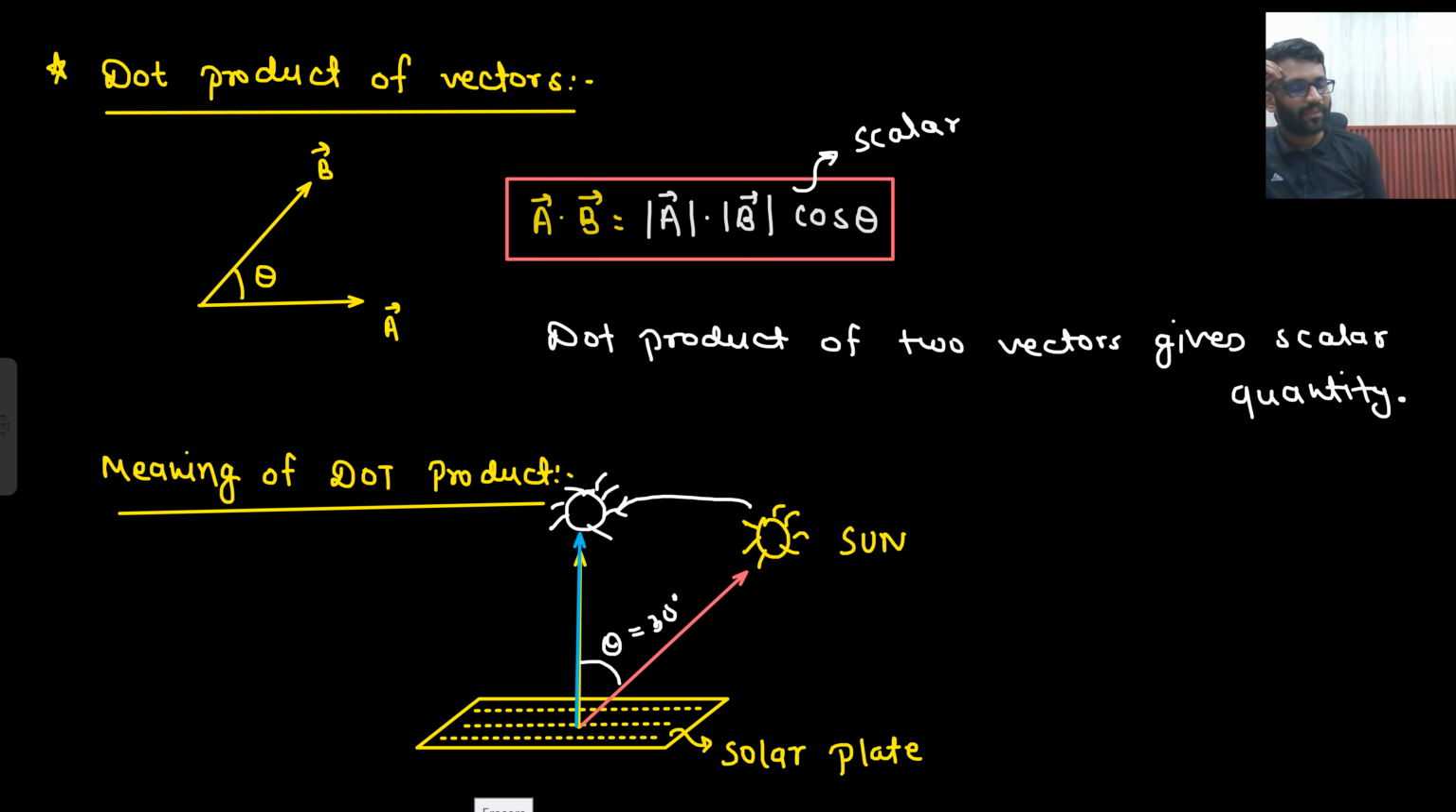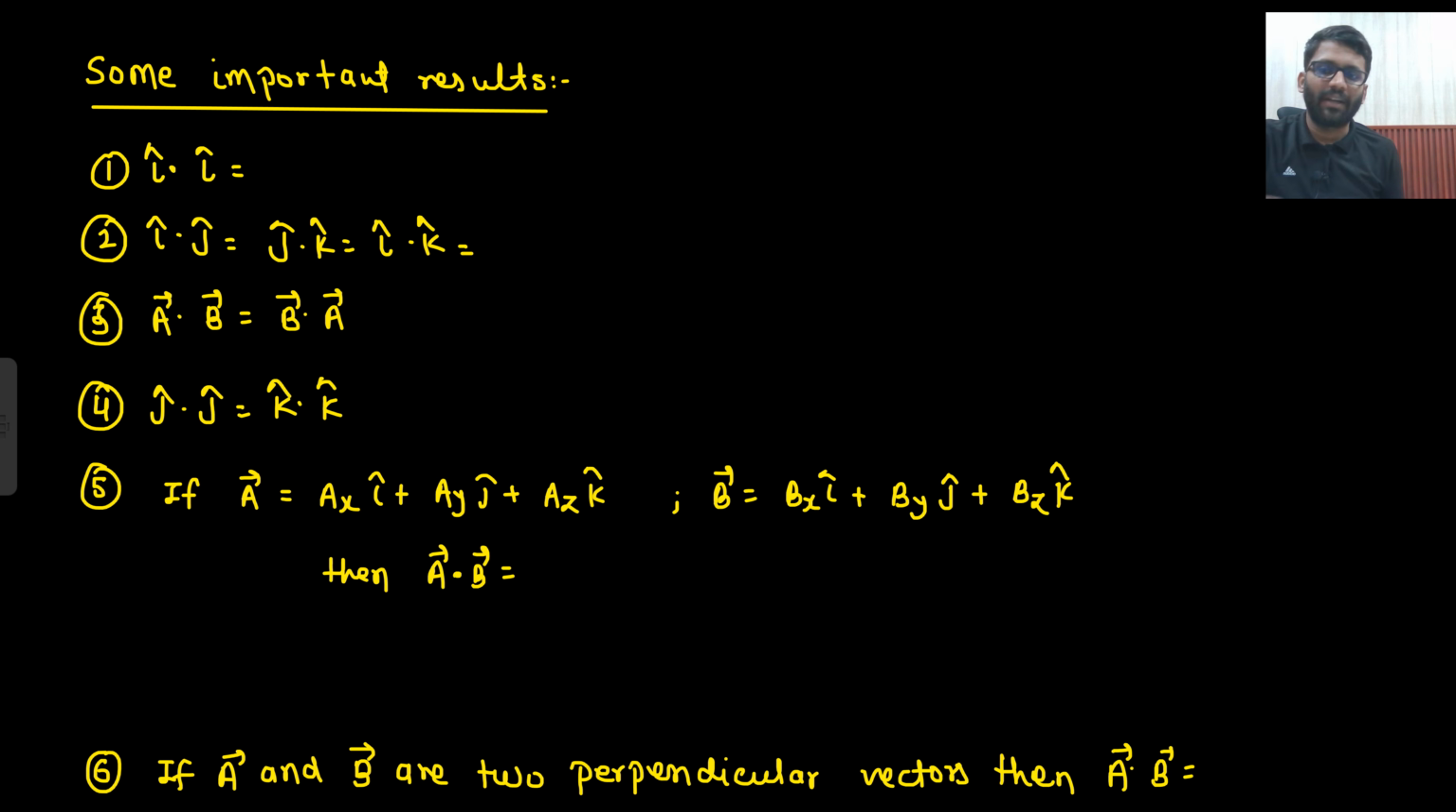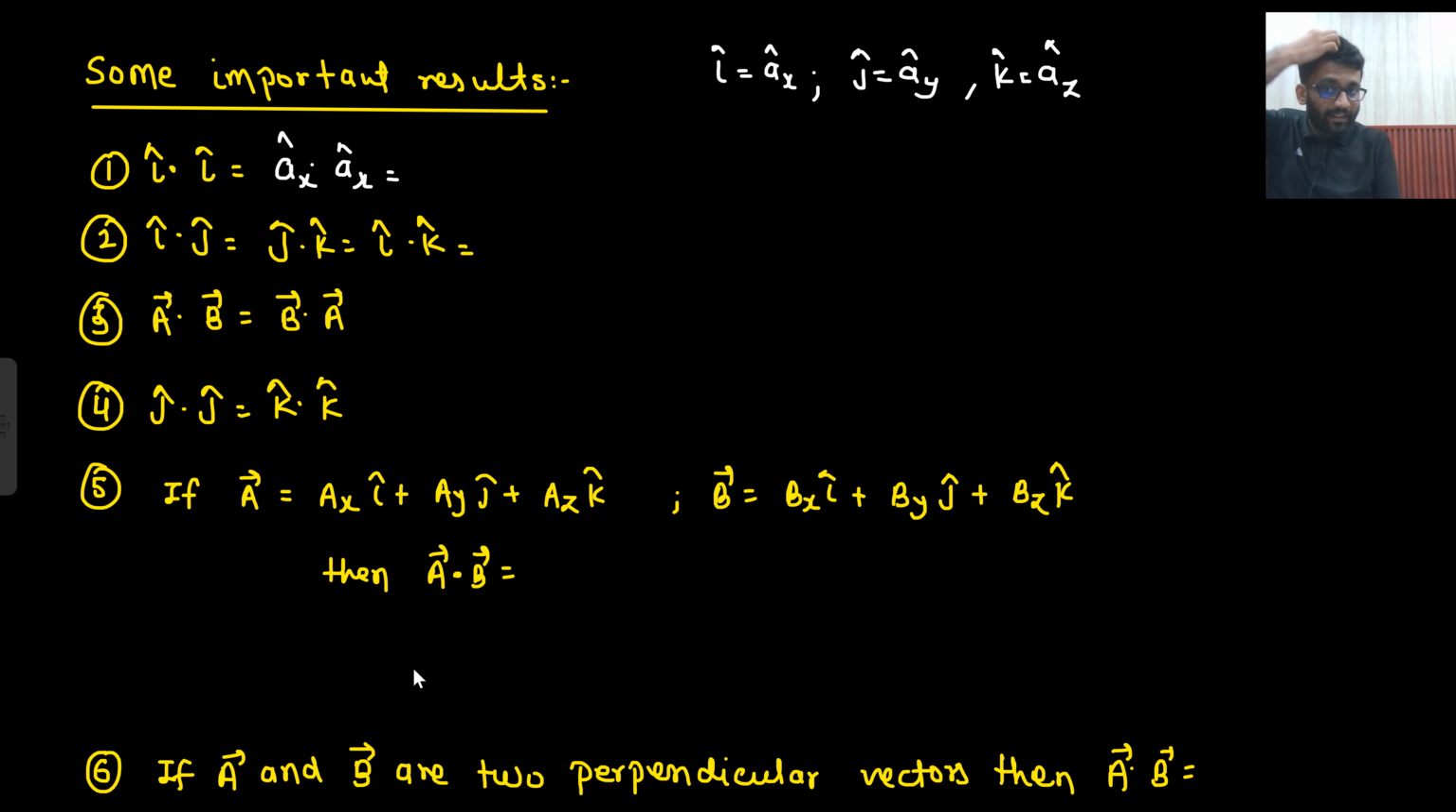Okay, so it's been 45 minutes, time to take a rest, because my hand has started revolving. So I will take a break now, then we will continue in the next part, or in this video only. Now we will see some important results which are very important, but you might not be knowing them. So what will be the answer of i cap dot i cap? Basically i cap is your Ax cap, j cap is your Ay cap, and k cap is your Az cap. So try writing the answer of each of them. I will take a break and then I will continue.